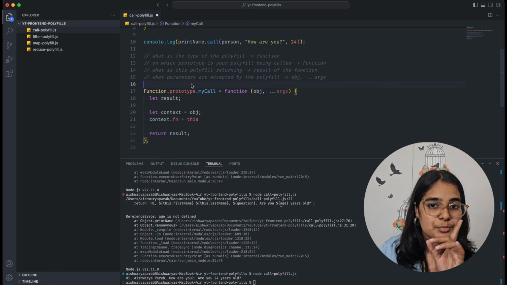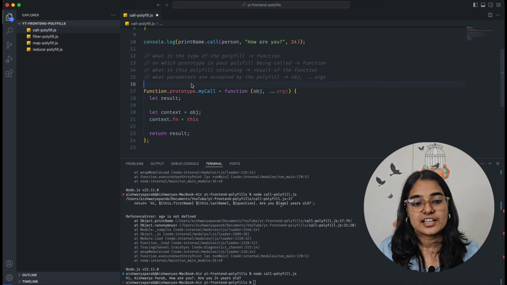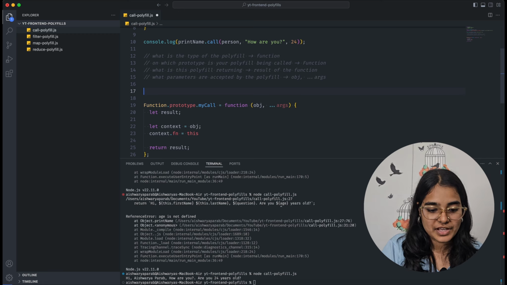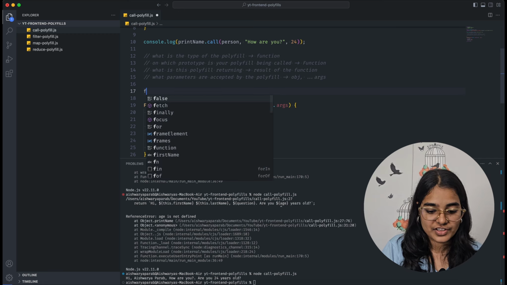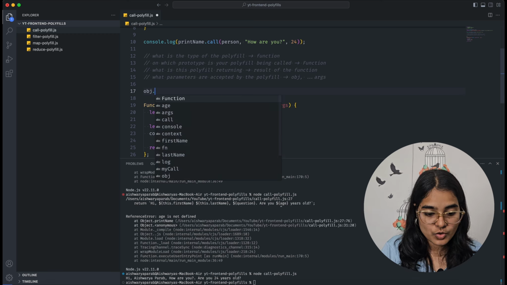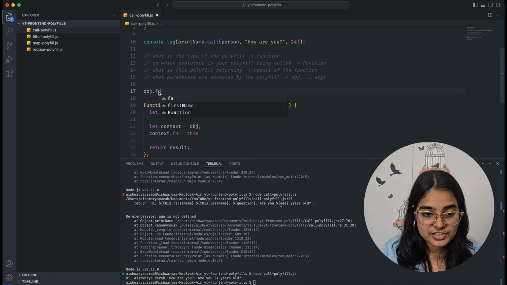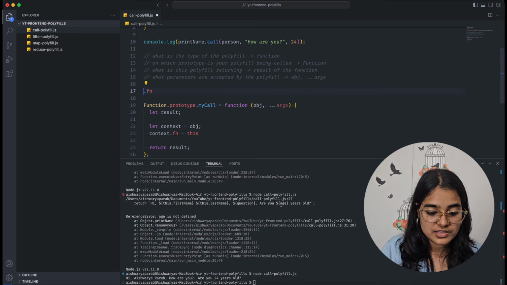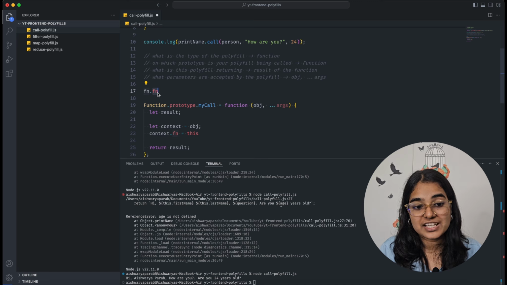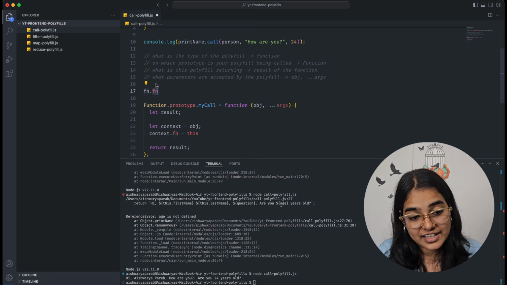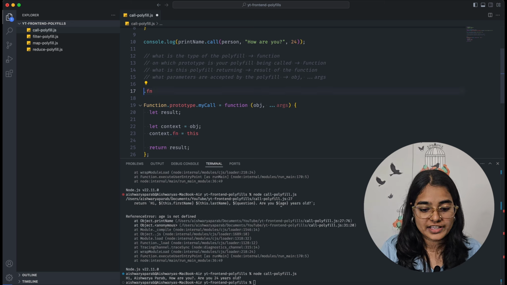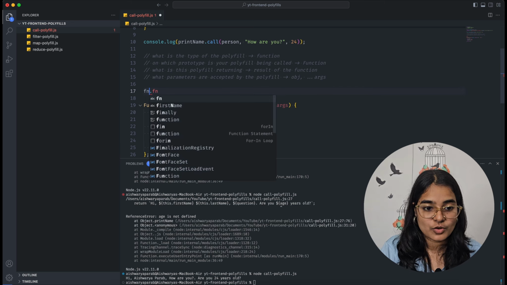If you remember, in our previous lessons we discussed that whenever a function is called on an object, a function, or an array, then inside that function, if we are using this, that this points to that object, function, or array.